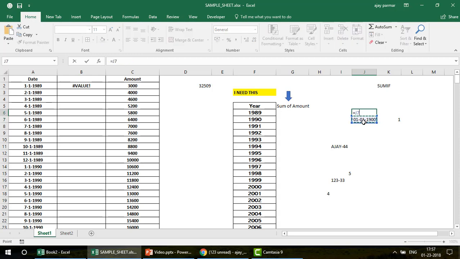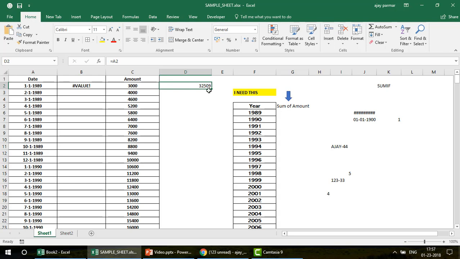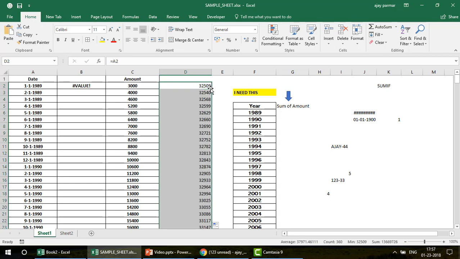For example, if I subtract 2 from it, you see that, guys, it's not going to show me 1899. If you're thinking no, in Excel, this is the minimum, the first date which comes in Excel. And then 2nd of January 1900, 3rd of January 1900, you keep on adding 1 to it. So this number is not a random number. The point I'm trying to make here is that this date has some number. And similarly, if you drag this, you find that all these dates have numbers.